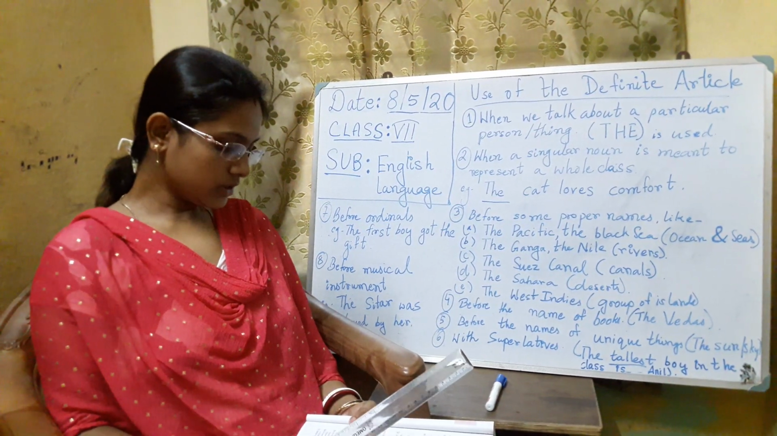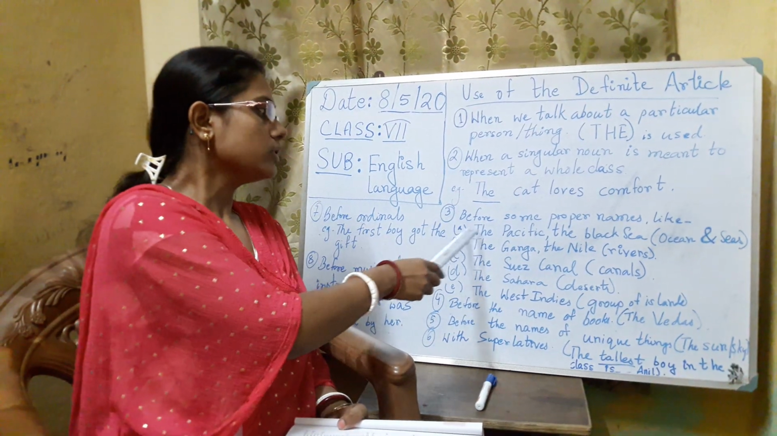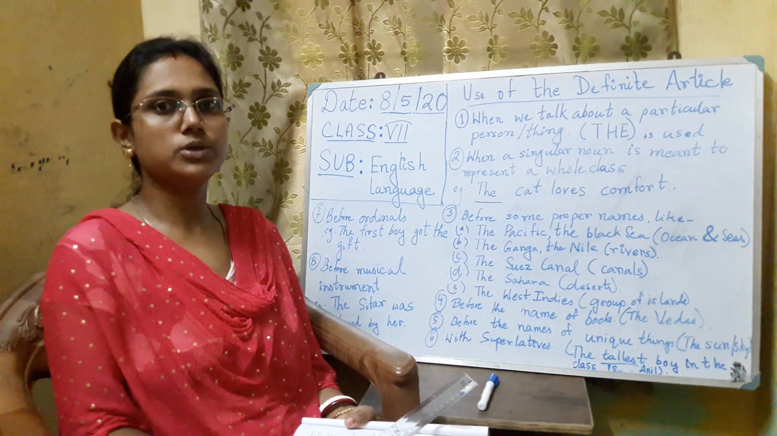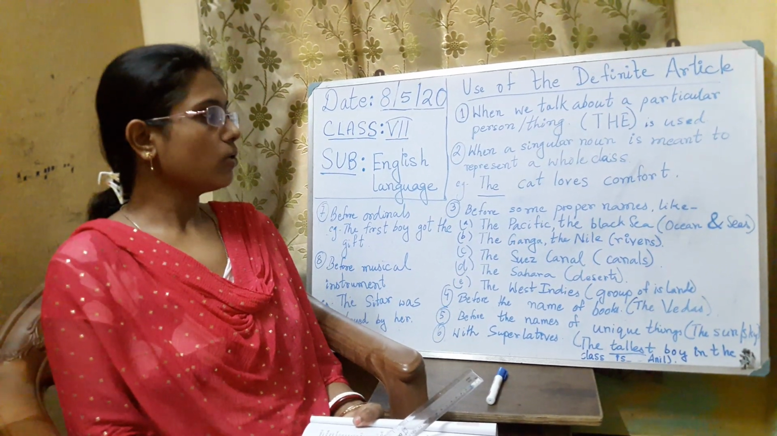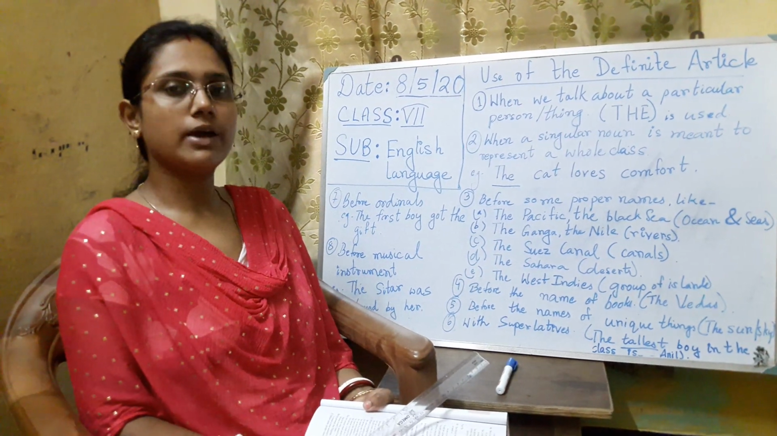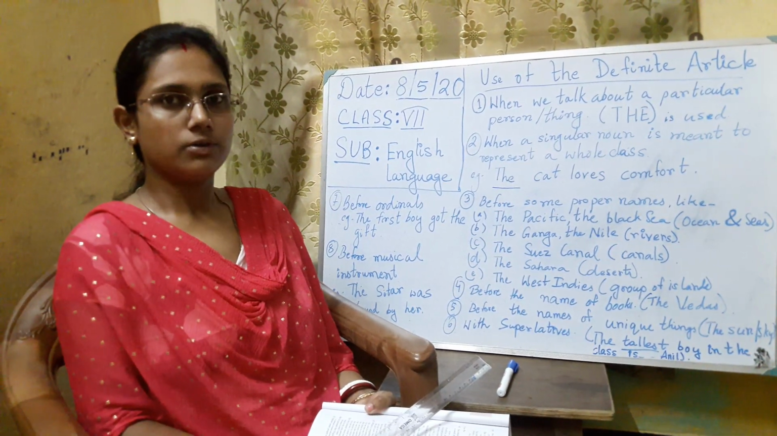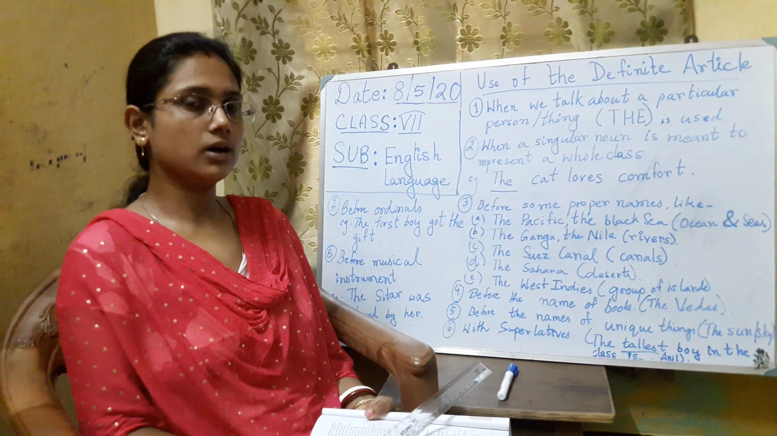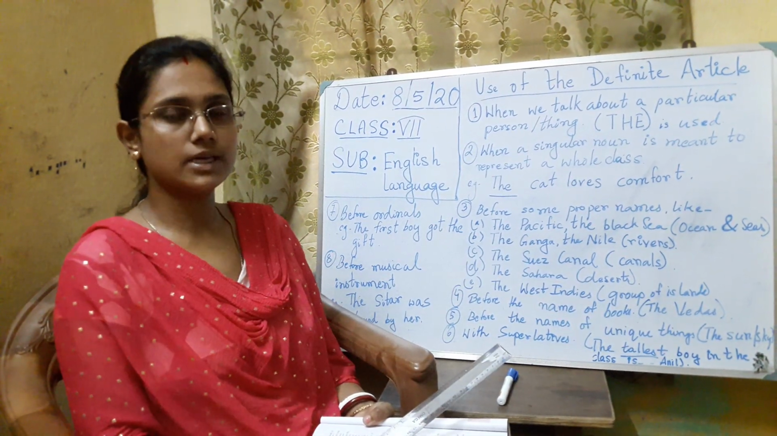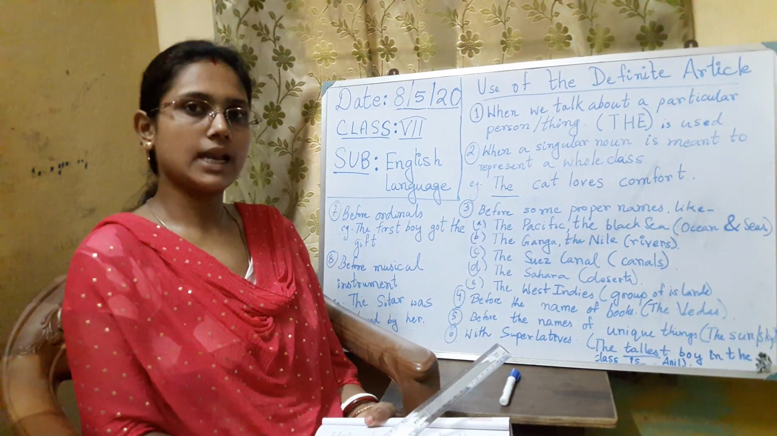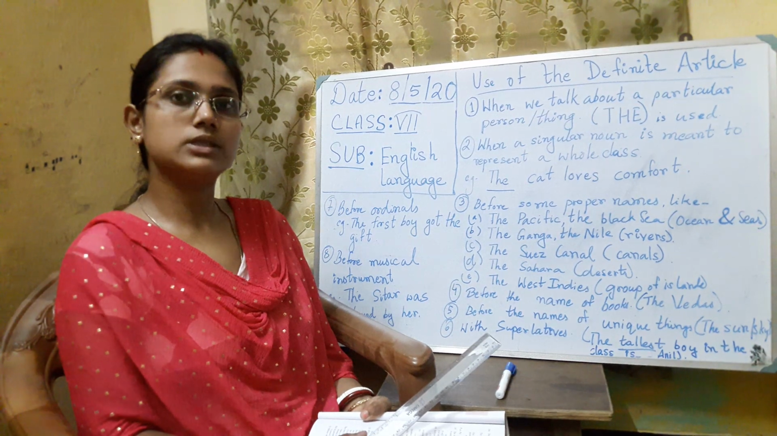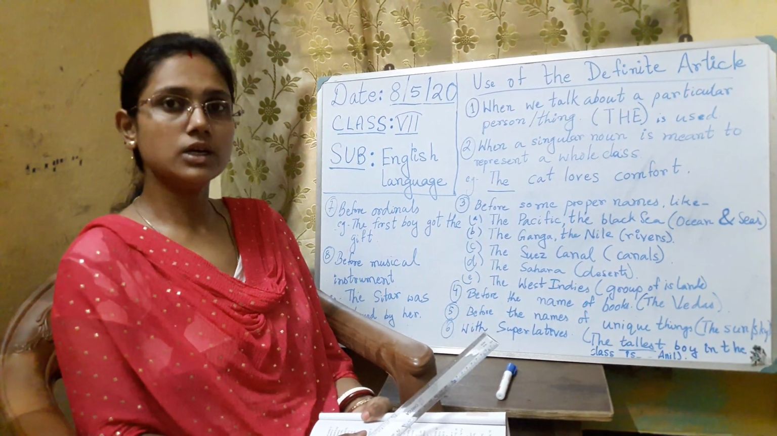Then thirdly, before some proper names, there are many proper names, before which we use the. So what are those proper names? Today we will learn. For example, when we say the name of any ocean, we say the Pacific Ocean, then the Black Sea. Before the name of the sea we say the Black Sea, or the Atlantic Ocean, or the Arabian Sea, like this. So we use the before the names of oceans and seas.